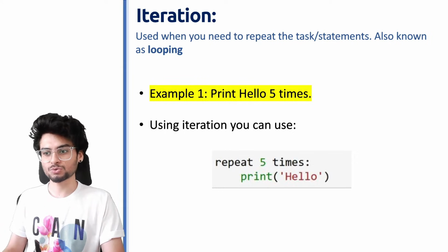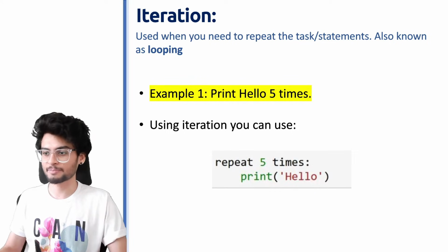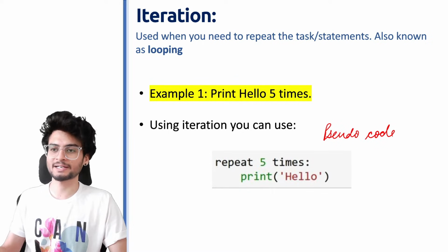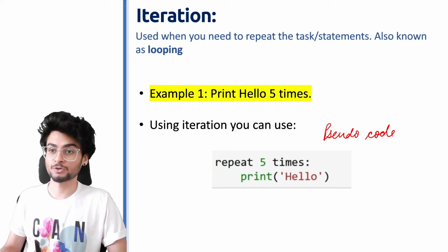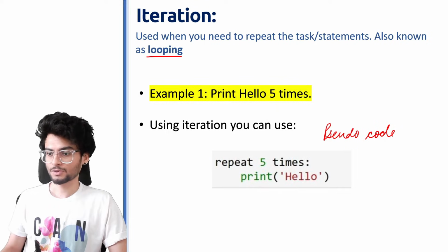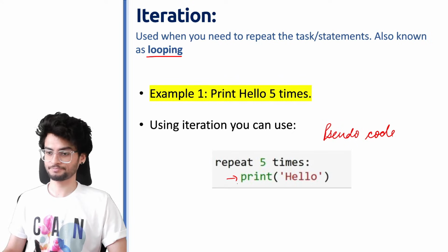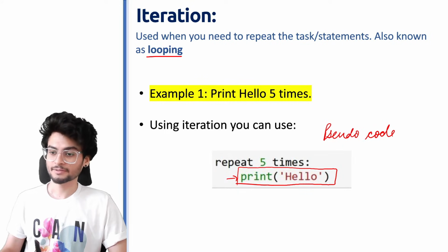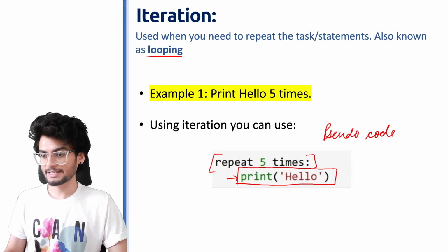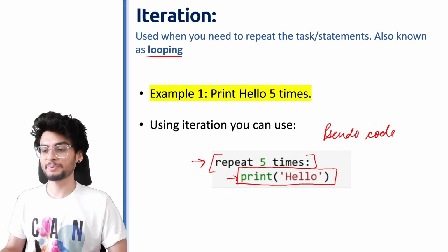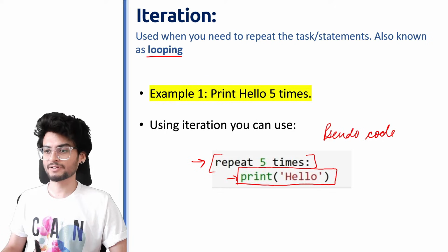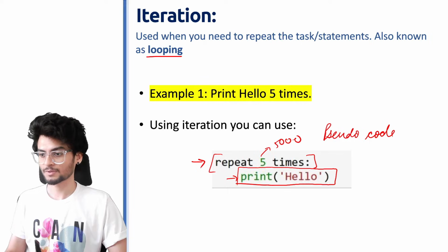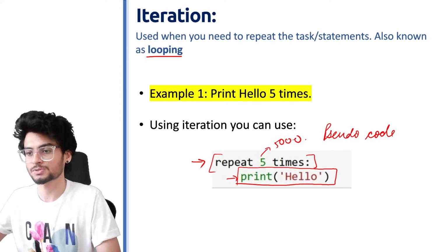So let's not get into the coding part first. We will just try to understand by taking the pseudocode. Pseudocode मतलब हम लोग अपनी लैंग्वेज में लिख रहे हैं कि what should an iteration loop do. So यहाँ पर लिखा गया I want to print hello. So this statement will be executed. But कितनी बार ये execute होगी? It depends on this loop. यहाँ पर लिखा गया repeat 5 times, then you print hello. What if I wanted to print this 5,000 times? You just change this value to 5,000 and it will give you output of 5,000 hellos.